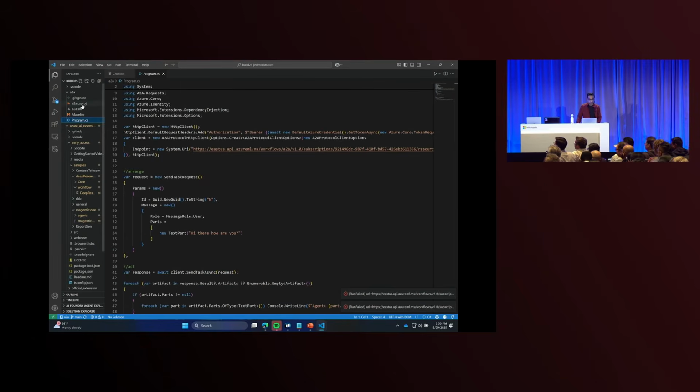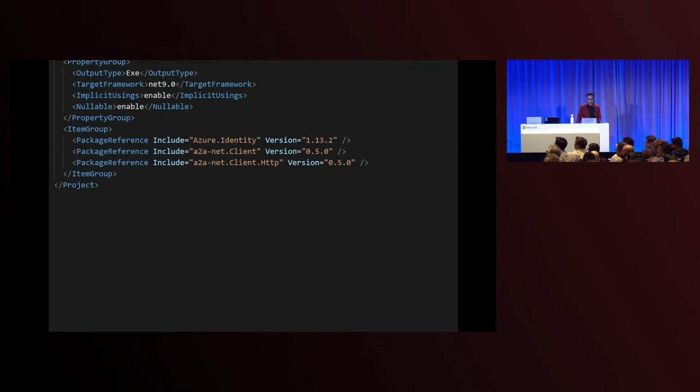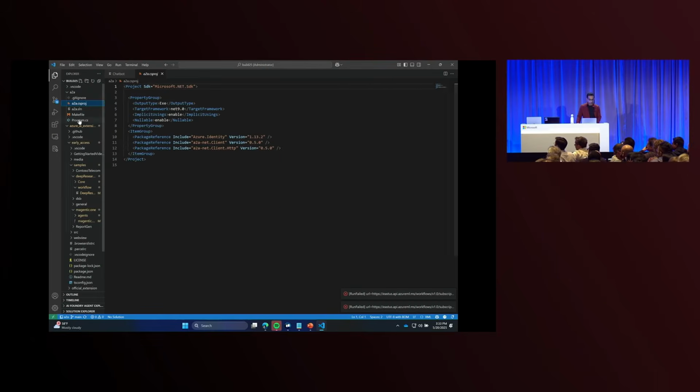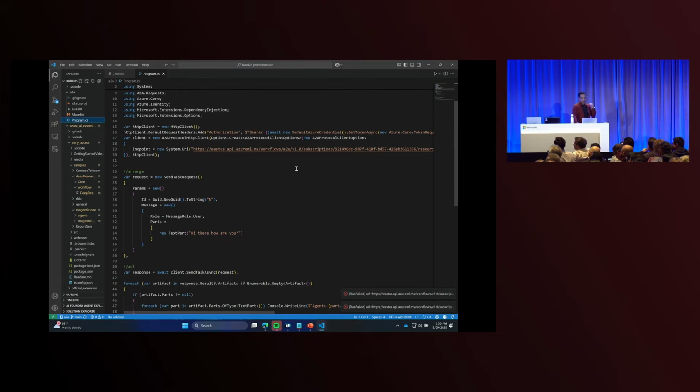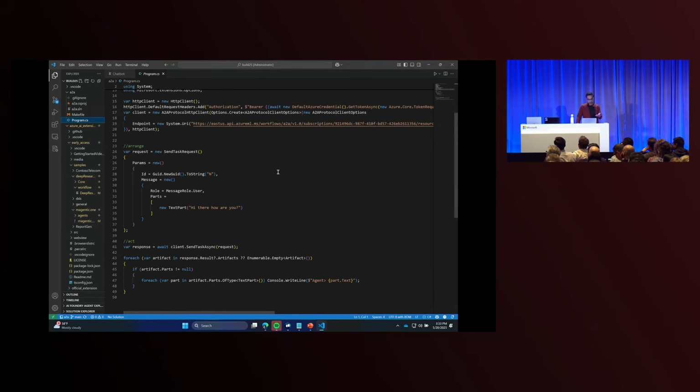And this particular project, if you look at its dependencies, has everything A2A. Azure Identity to obviously authenticate with Azure services, but everything else is just A2A client, A2A HTTP. Because our agents starting today are going to be A2A compatible, you can actually interact with them through the A2A protocol. So these are all A2A constructs. You create a send task request, you wait for the response, and you print it.